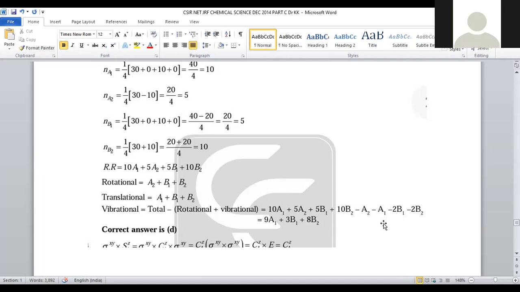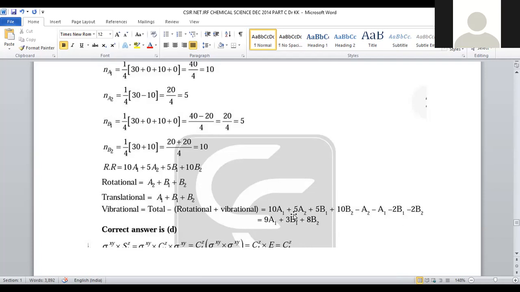Right. So from this equation, let us predict them. Here 10A1 is there, minus A1 is there. So from this you can subtract, so that leftover will be 9A1. Then 5A2 is there, A2 is there. So leftover will be 4A2 only. 4A2 will be the leftover term. 5B1, 2B1. So if you subtract this, the leftover term will be 3B1. Then 10B2, 2B2. 10B2 minus 2B2, the leftover will be 8B2.